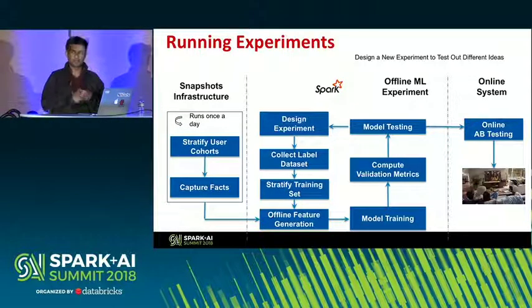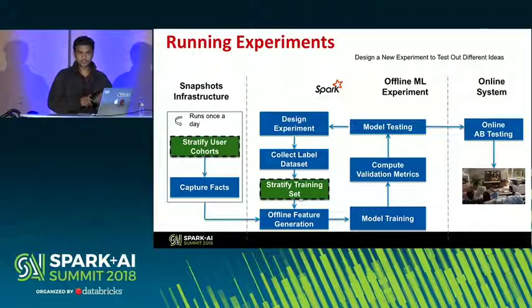And after that is done, features are generated, they're fed to a model, we train the model, and then metrics are computed. The model is effectively tested based on several ranking metrics and AUC, all kinds of metrics that were discussed in the earlier talk as well. And then it tends to be an iterative loop, right? And once a certain degree of confidence is reached, we go to an A/B test.